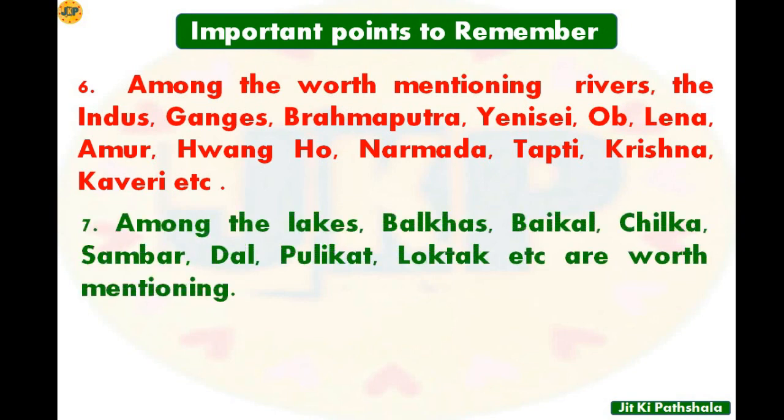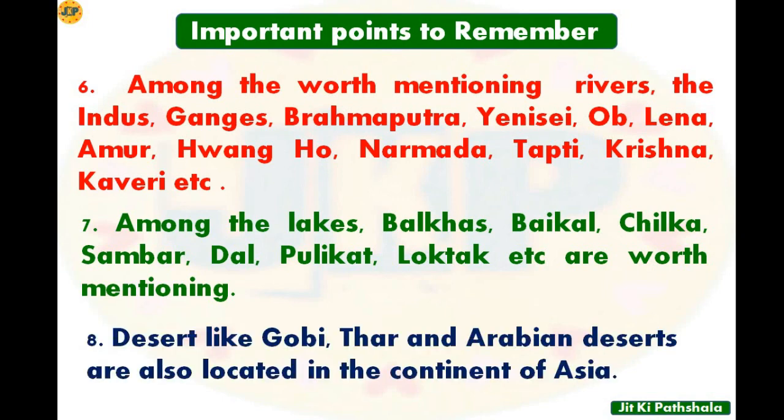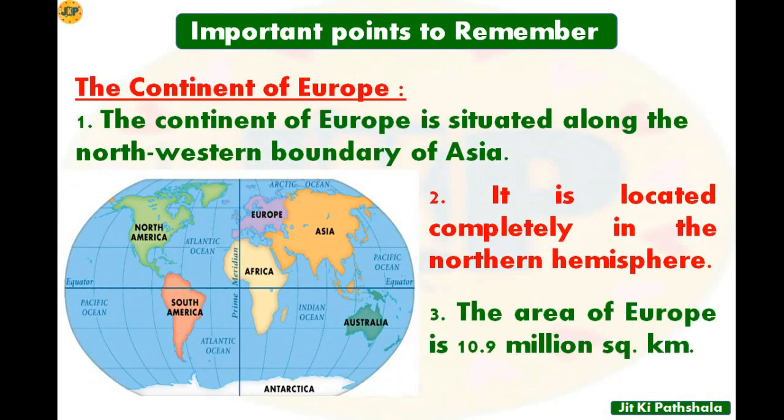So in number 7 we will see the important lakes in the continent Asia. Among these are Balkhash, Baikal, Chilka, Sambhar, Dal, Pulicat, Loktak, etc. Now let's see point number 8. Deserts like Gobi, Thar and Arabian deserts are also located in the continent of Asia. So you should also remember the names of some deserts located in Asia. So these were the 8 important points from the continent of Asia which are very necessary to remember for your exam. Now let's go and see the continent of Europe.